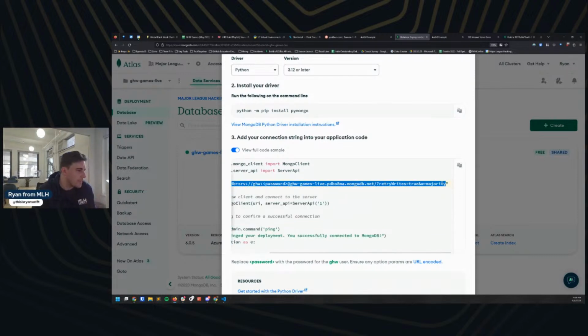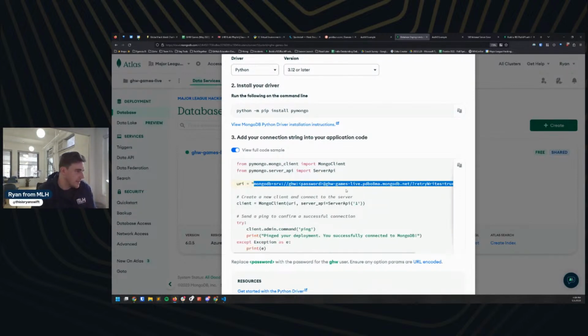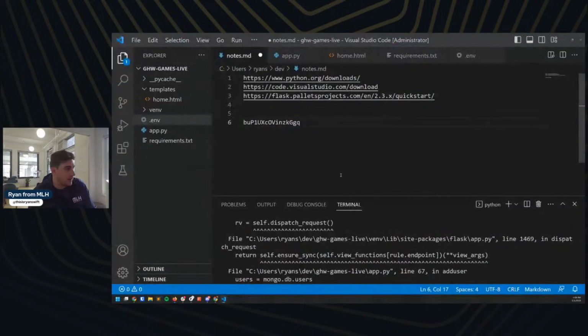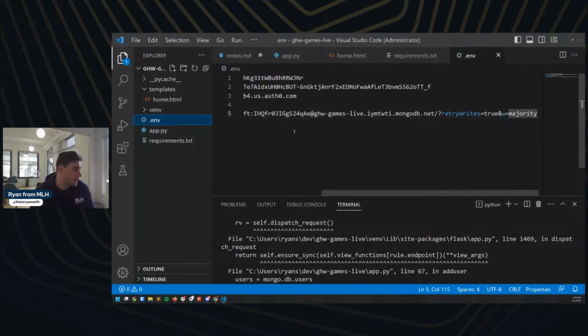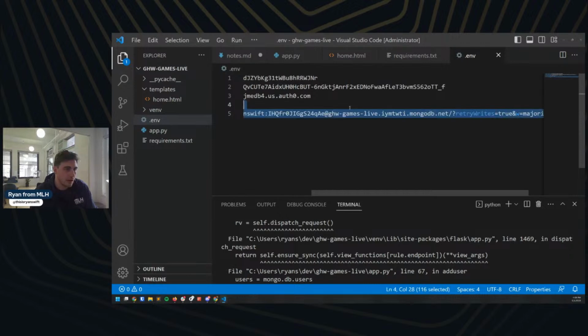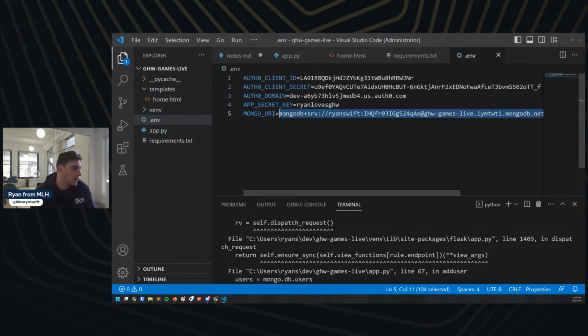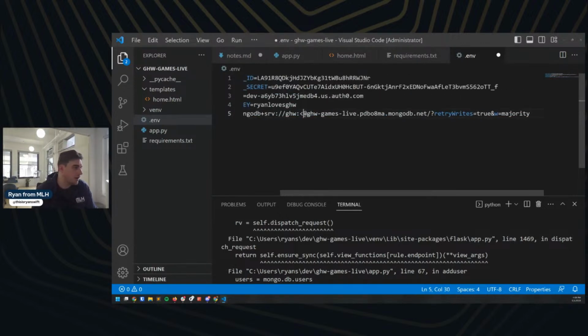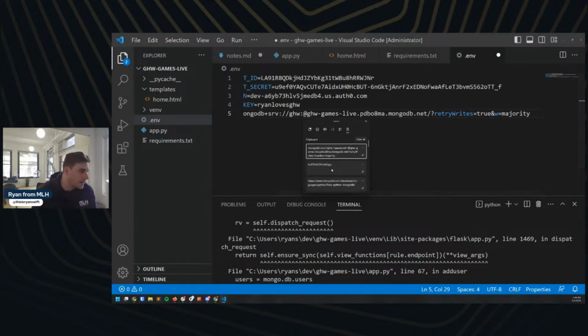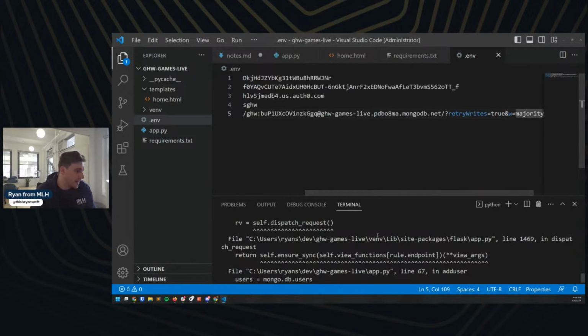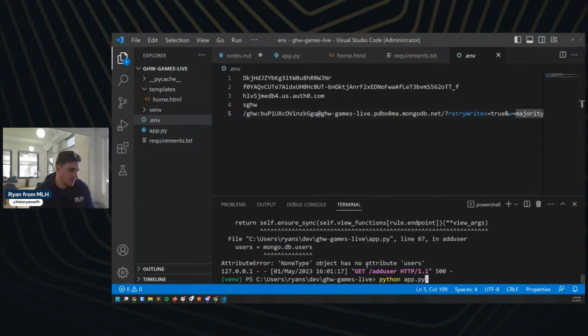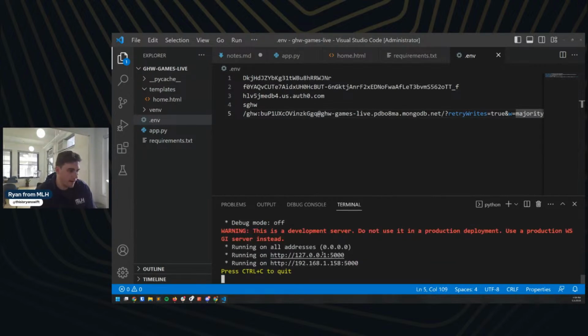Cool, we're going to grab this precisely, and we'll replace that password as well. And the password here is going to be this. Let's save that environment variable. Okay.